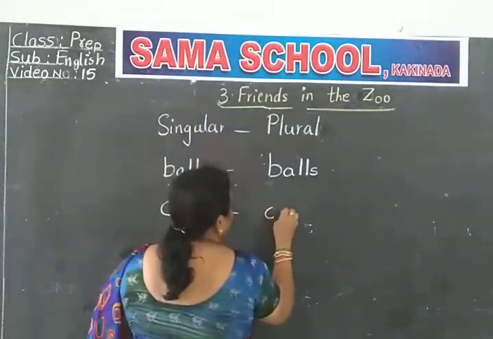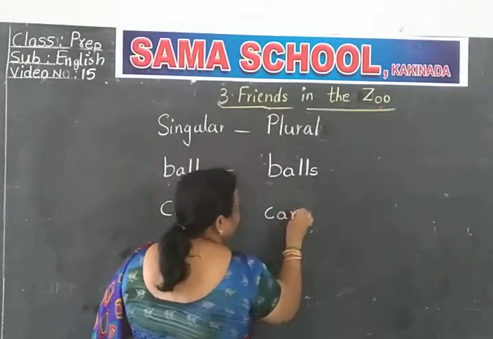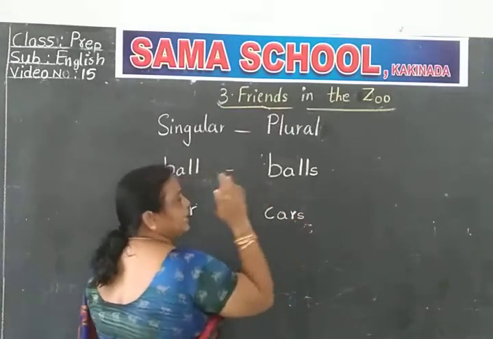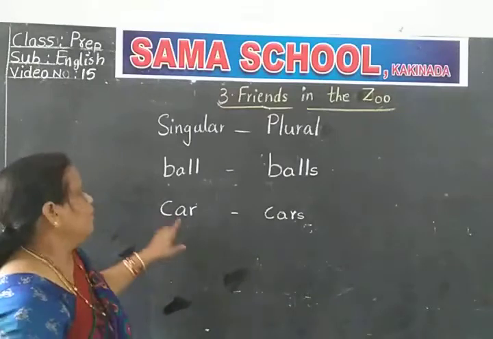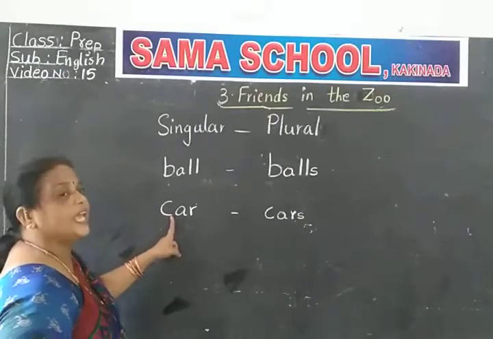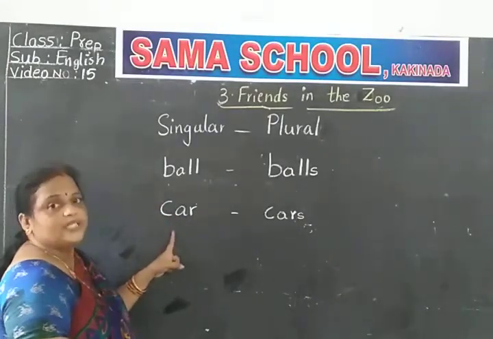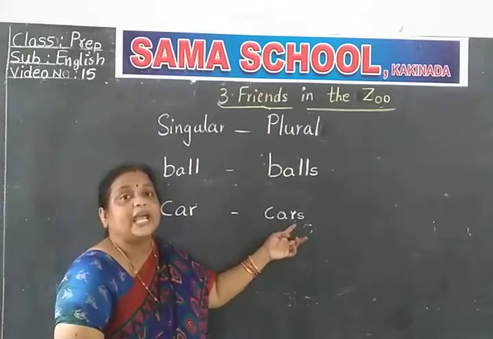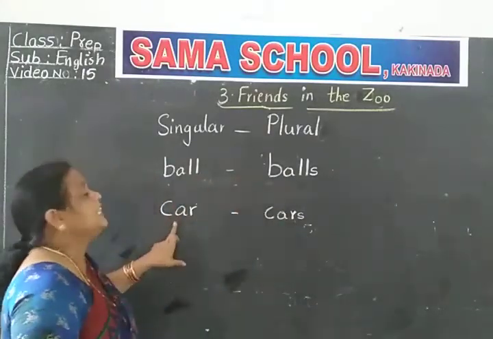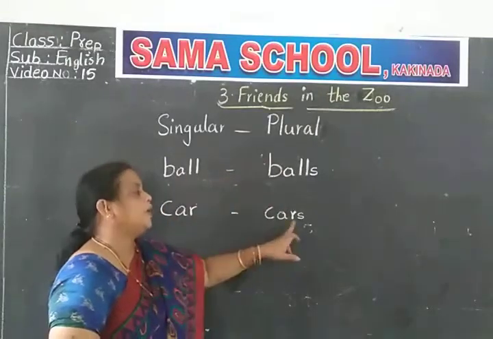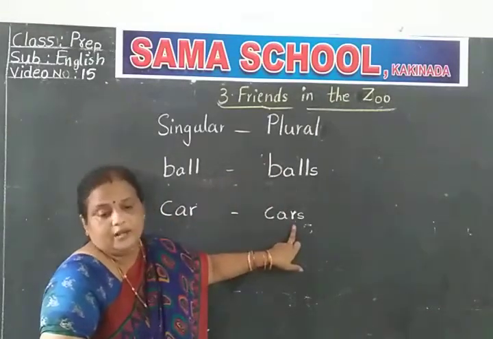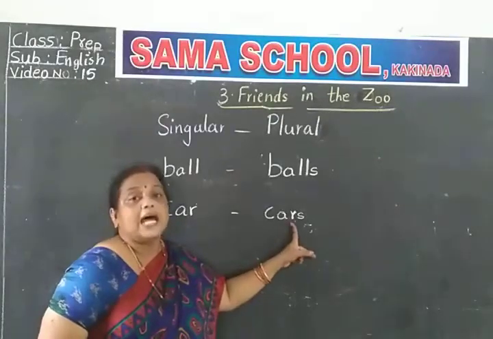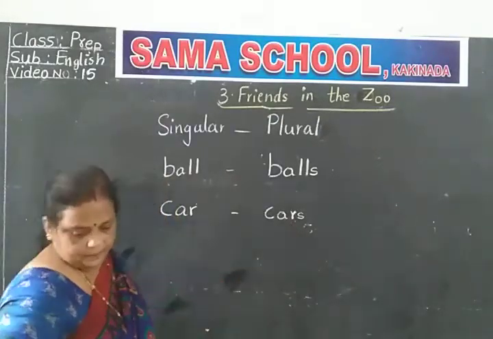You write the spelling of car, C-A-R, car. At the end of the word, what should you put? Yes. Yes, cars. Singular, car. One car you say. If it is one, we say car. If it is many, what do you say? Cars. Plural. If it is one, singular. Many. Cars. Plural. Next.